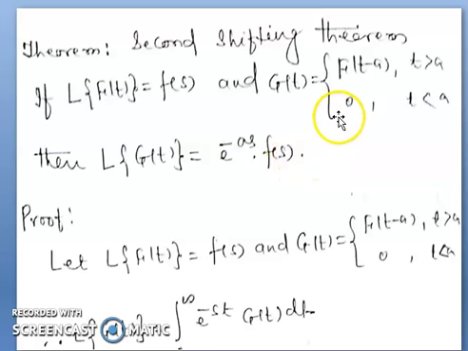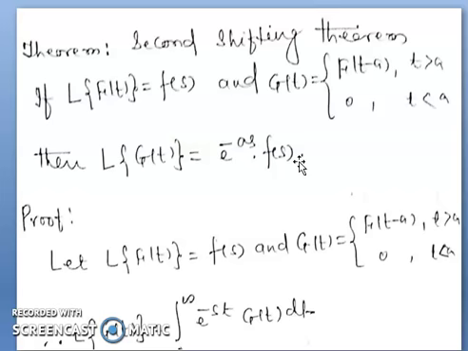Students, again I repeat the statement of the second shifting theorem of Laplace transform. The theorem statement is this: L of f(t) equals F(s), and g(t) is f(t minus a) when t is greater than a, 0 when t is less than a. Then the value of Laplace of g(t) will be e to the power minus as into F(s).